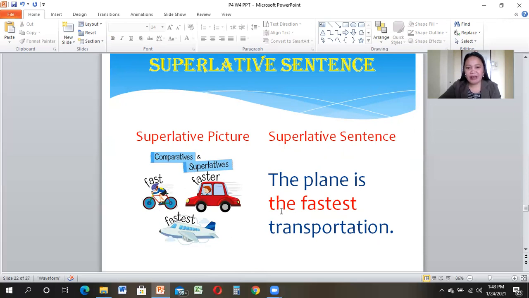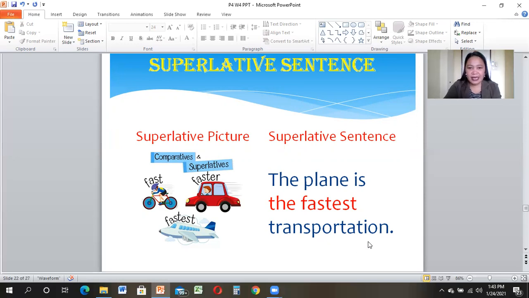So in a superlative form, we have to say the fastest to describe the adjective, because we are comparing three again. So we say the fastest. All right. In a complete sentence, we say the plane is the fastest transportation.